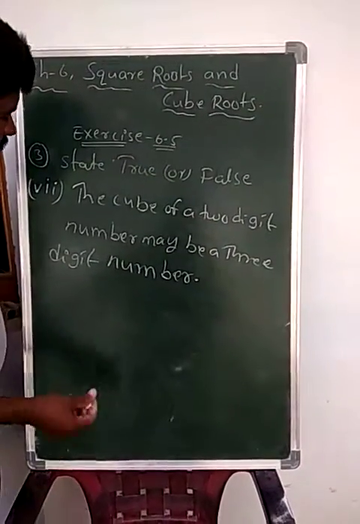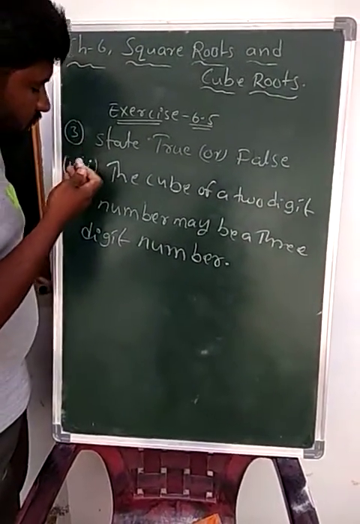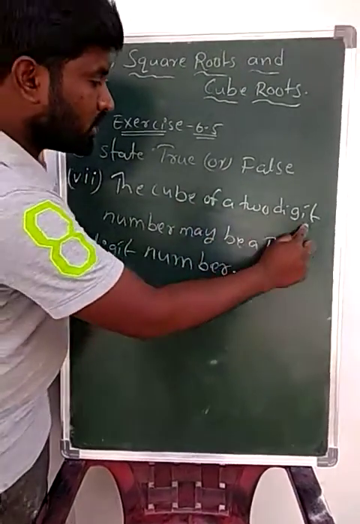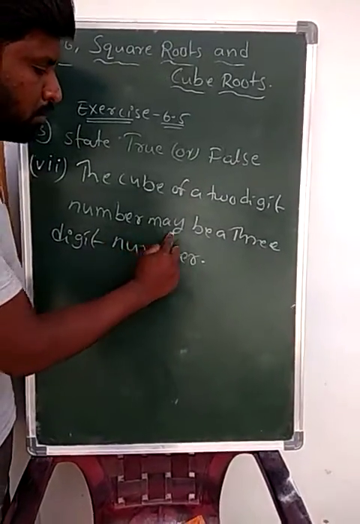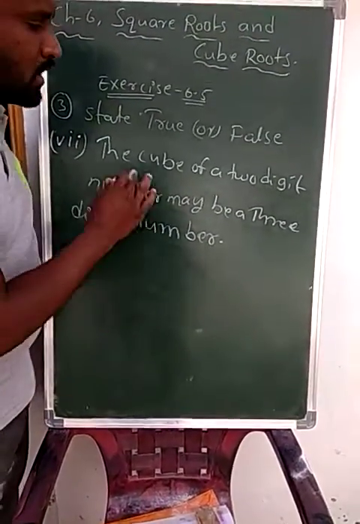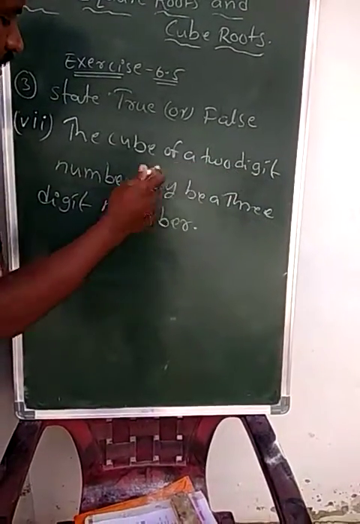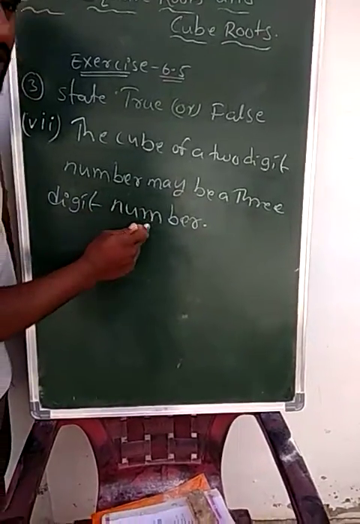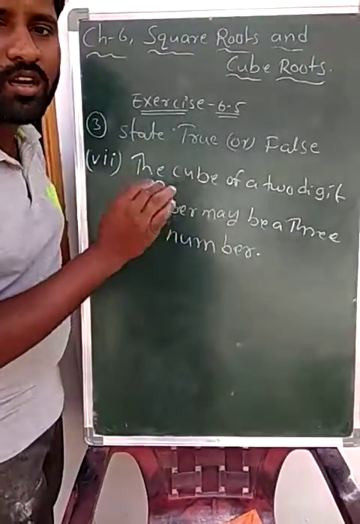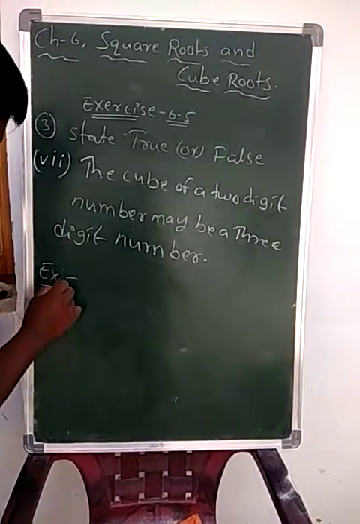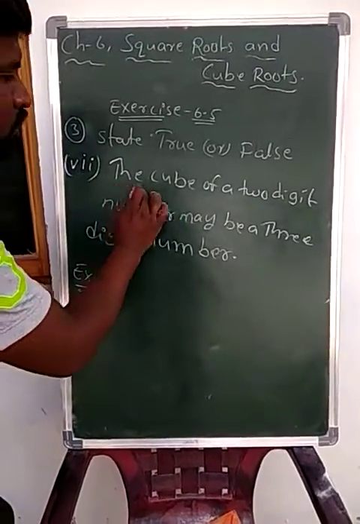Okay students. Now in the third question, the seventh statement is given. The cube of a 2-digit number may be a 3-digit number. Which is true or false? I am taking an example. The cube of a 2-digit number.